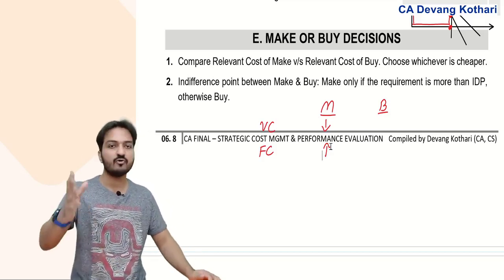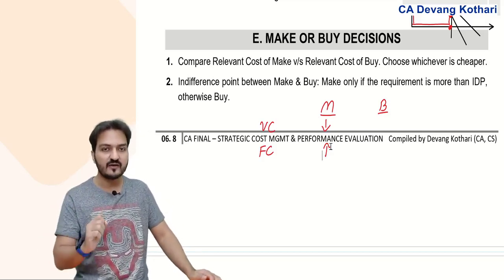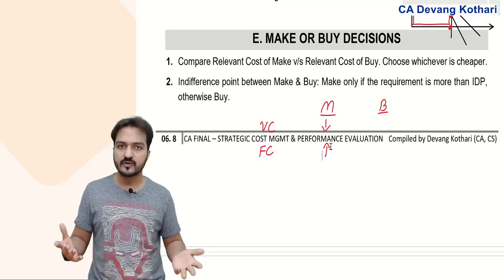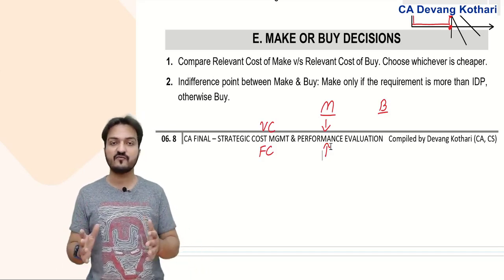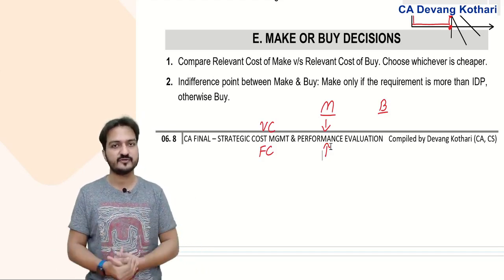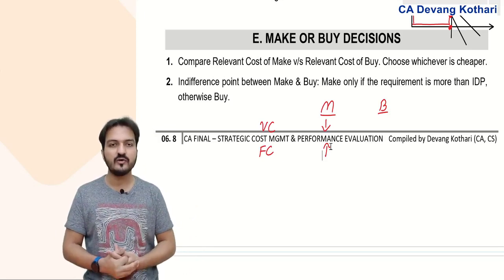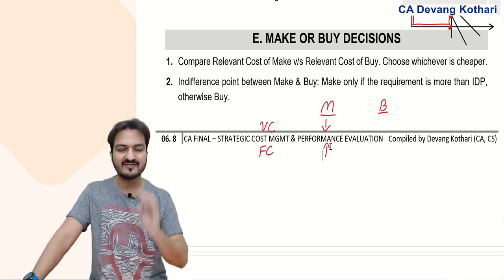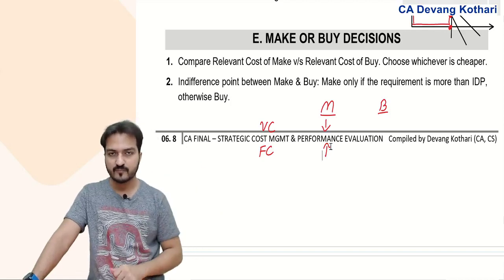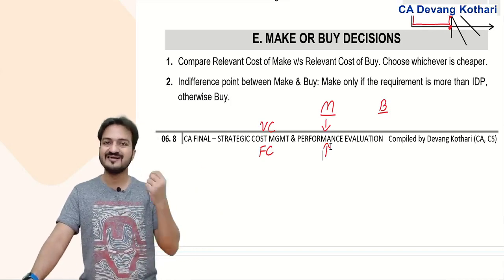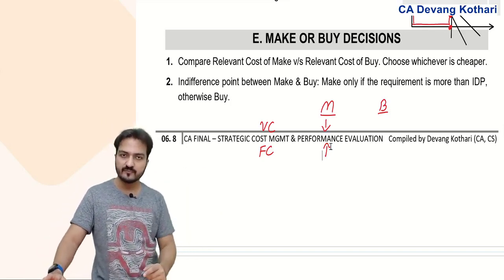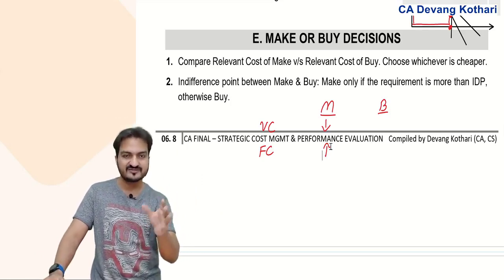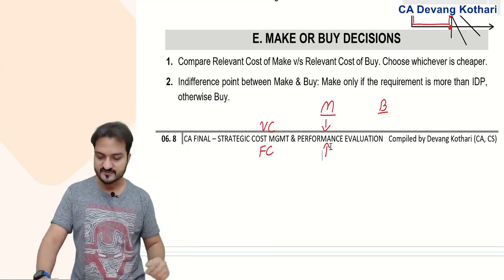I will simply buy them. But if I need 1000, 2000, 10,000 units, it might be better for me to make those units myself. Make only if your requirement is more than the indifference point. How to calculate the indifference point? Same rules as we did earlier: difference in total fixed cost divided by difference in variable cost.